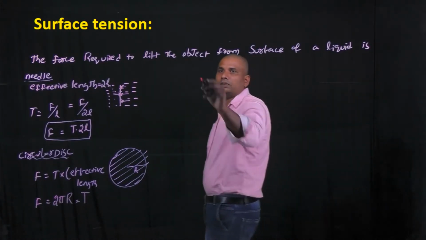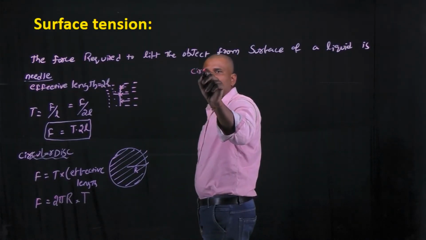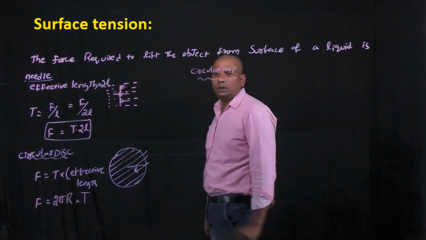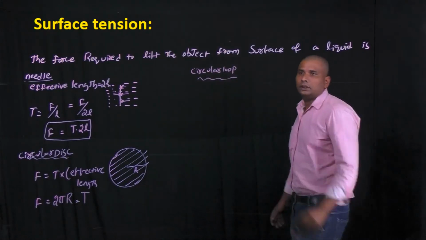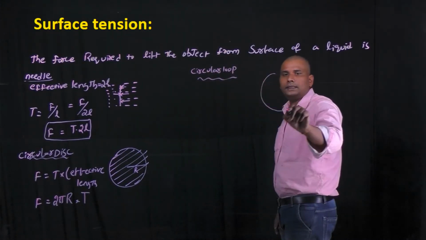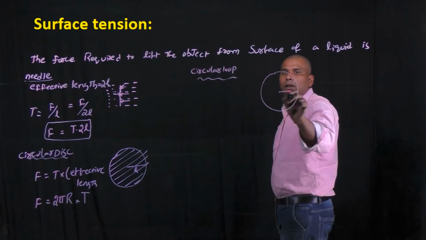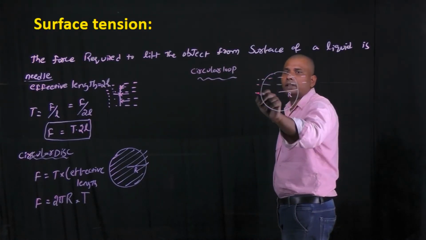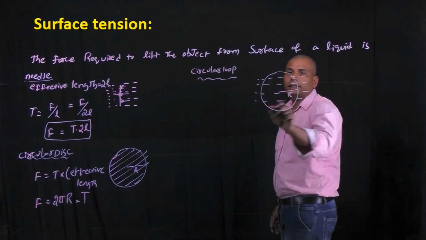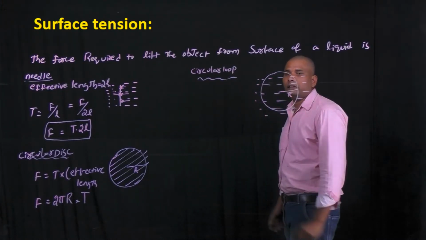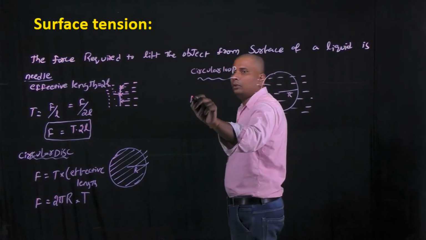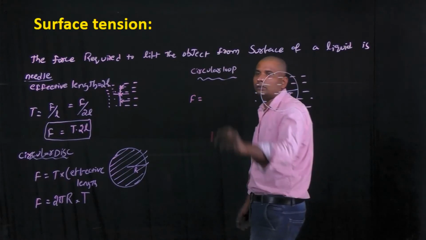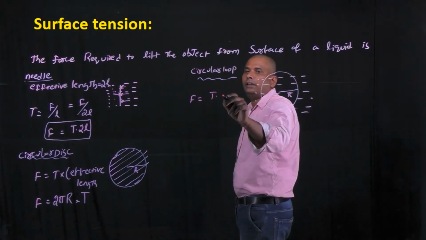And in case of circular loop, let us consider this is a circular loop of radius r which lies on the free surface of a liquid. Then the lifting force required to remove that circular loop from the water surface is F equals surface tension into effective length.